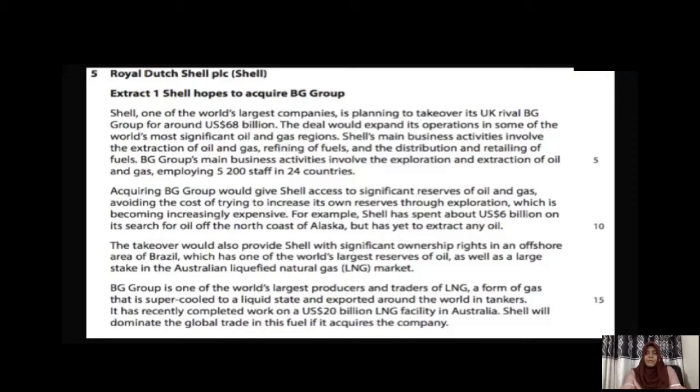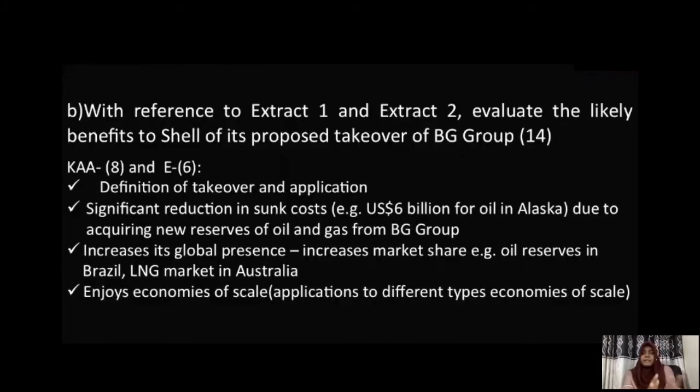What you need to do in this question, since it is a 14 marks question, as I mentioned, is knowledge, application and analysis for 8 marks, and then evaluation for 6 marks. You could give a definition of takeover or a possible application about the merger cost that can be identified.